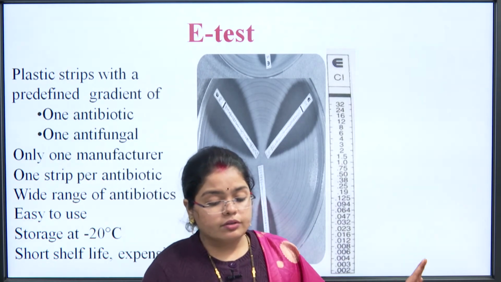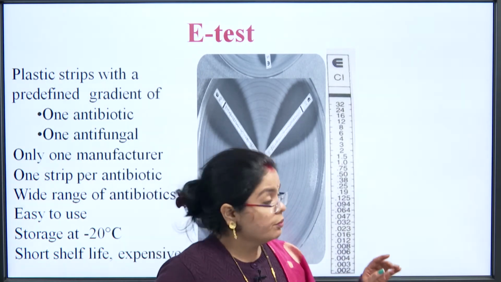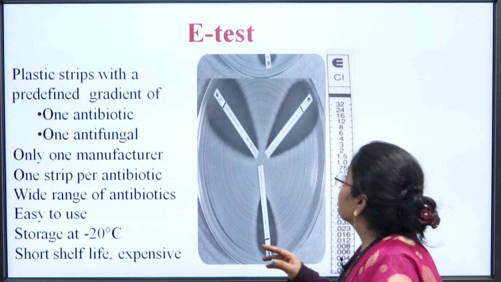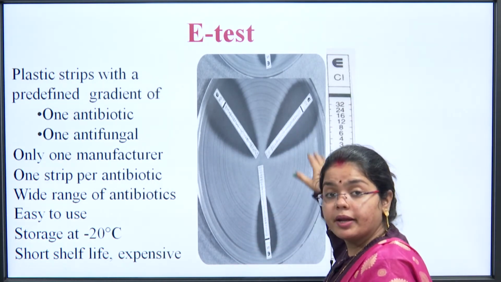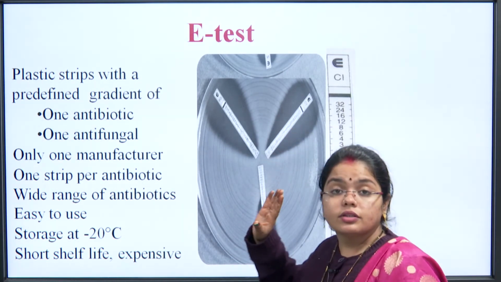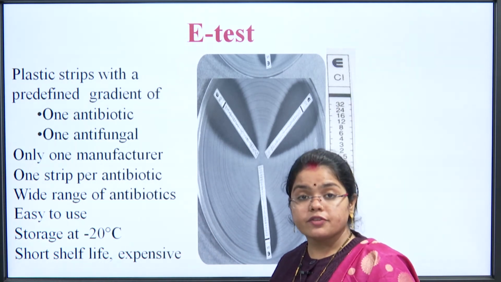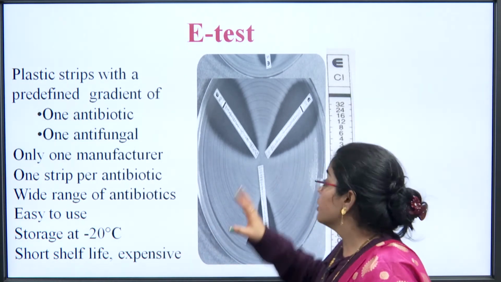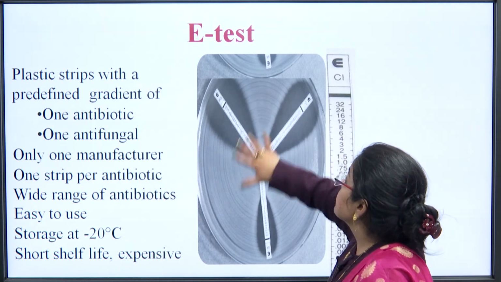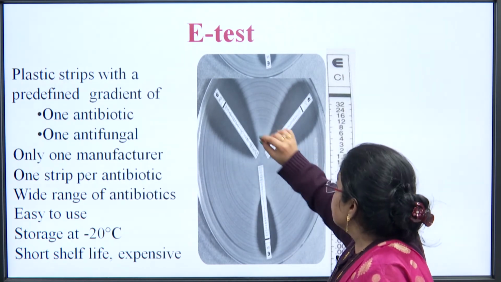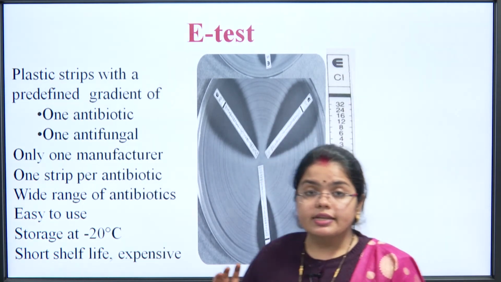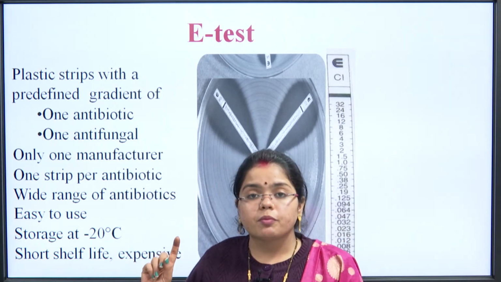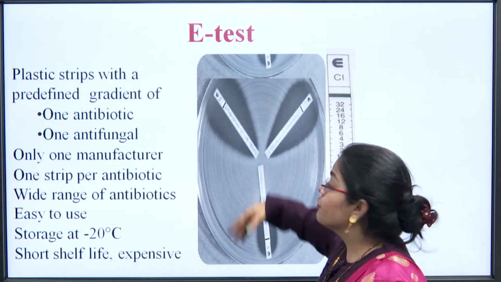As the figure is visible to you, this is the complete plate where the culture of the bacteria or the organism being tested will be kept. This is the agar plate. We place the E strip accordingly. You can see the way the strips are placed. It is not like you can place it anywhere on the plate.